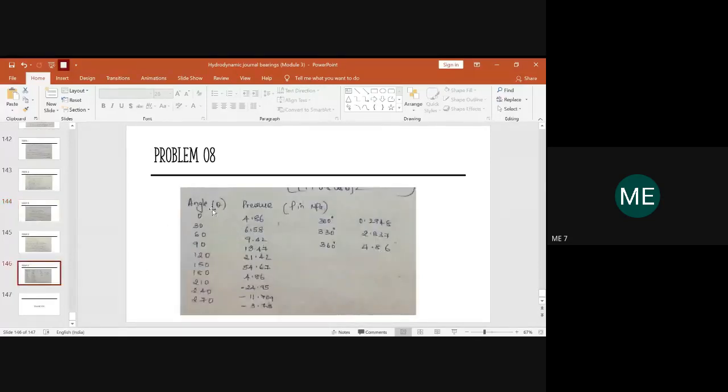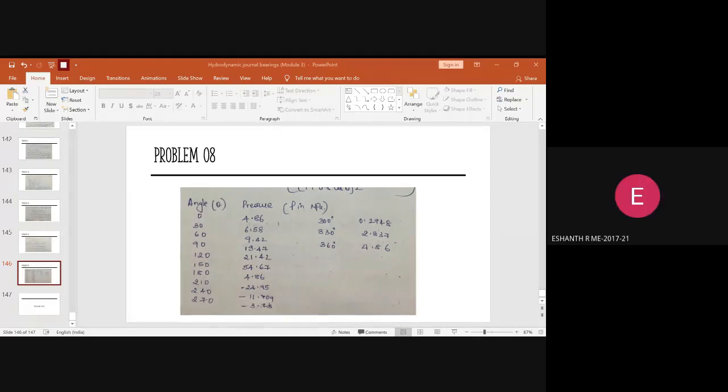We will check for all the angles right from 0 to 360 degree. So that is the part what you have to do. Hope this is clear. You have to solve this problem along with the other questions what I'll be giving in the Google Classroom. You have to complete. Hope the concepts are clear. Any doubts? You're free to ask me right now.